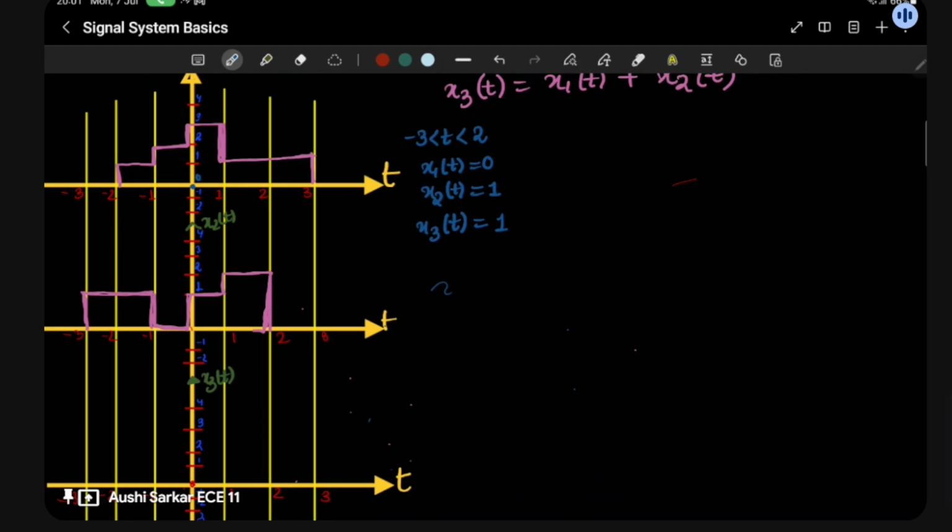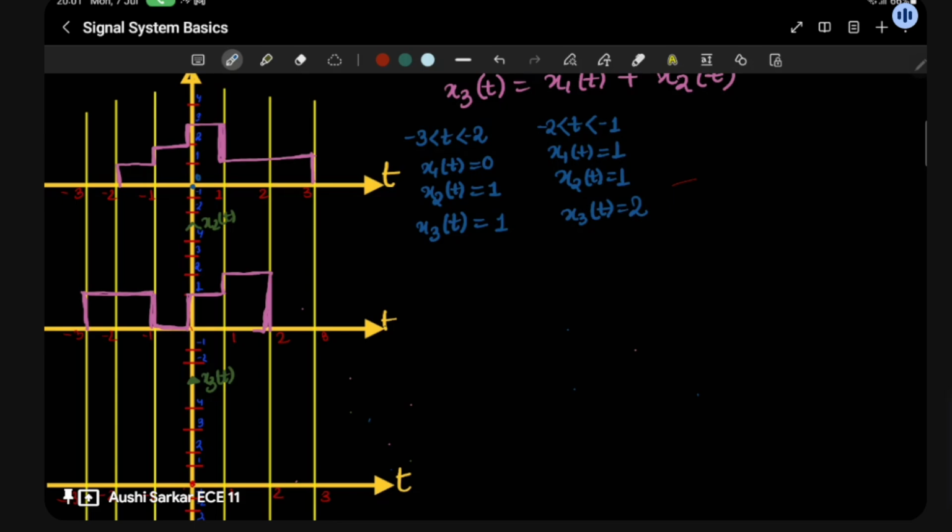And then after that, when t lies between -2 to -1, there you can see that x1(t) is 1, and x2(t) is also 1. Then what is going to be the x3(t)? x3(t) is obviously going to be 2.